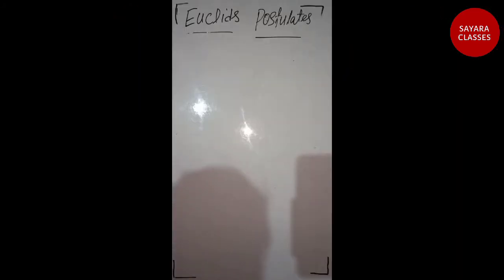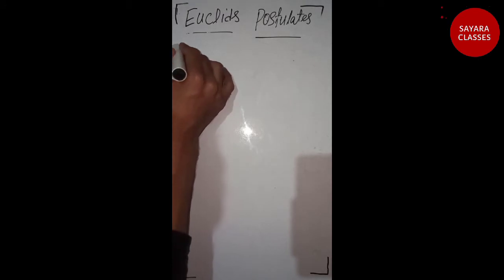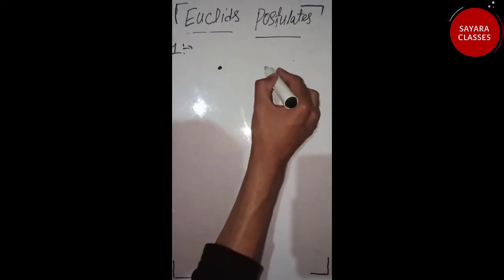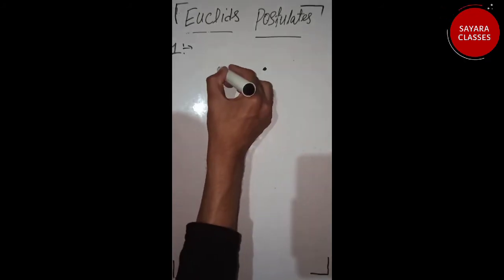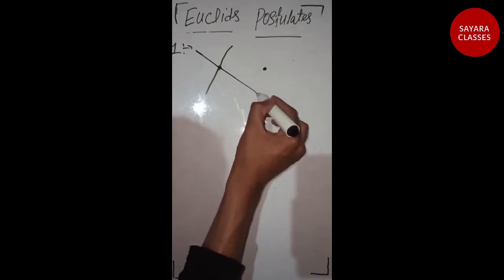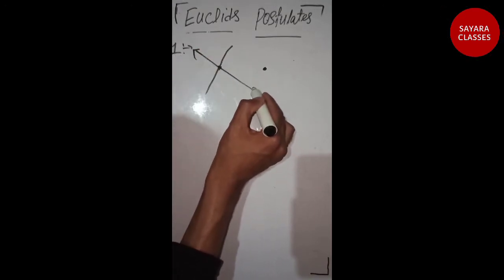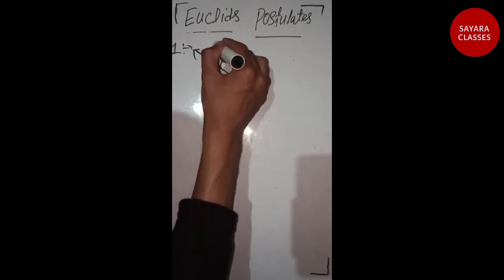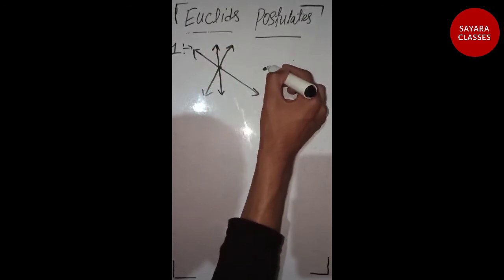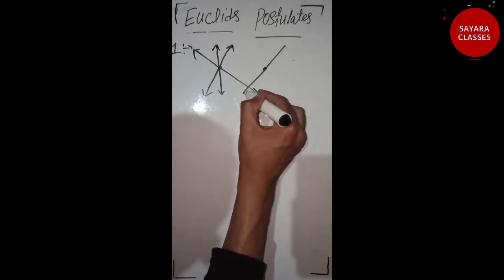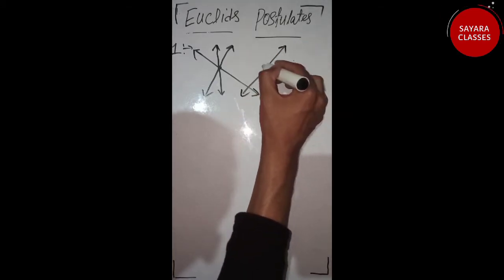Today our topic is about Euclid's postulates. There are 5 postulates, and the first one is that if we take any 2 points, we know that we can draw infinite lines through any point like this, and we can draw infinite lines through some other point, that is this.